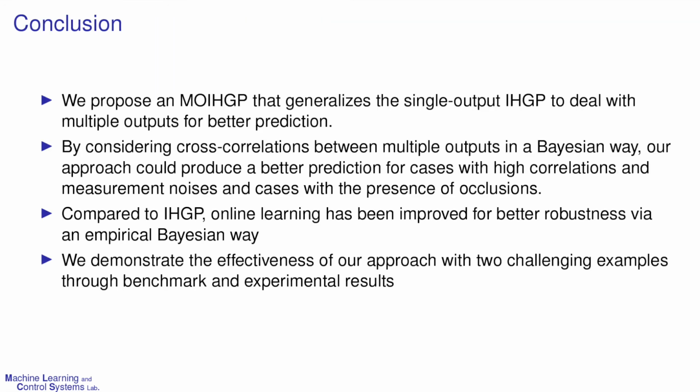In this study, we propose an MOIHGP that generalizes the single output IHGP to deal with multiple outputs for better prediction. By considering cross-correlations between multiple outputs in a Bayesian way, our approach could produce a better prediction for cases with high correlations and measurement noises and cases with the presence of occlusions. Moreover, online learning has been improved for better robustness compared to the IHGP via an empirical Bayesian way.